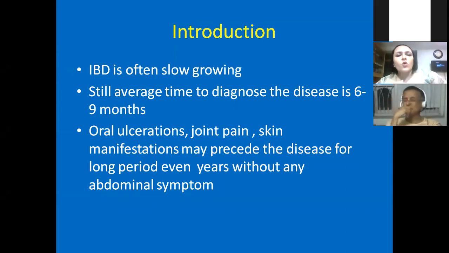So it's often slow growing. It's very, very slow growing, and it's often very difficult to suspect from the very beginning, because the first presentation of infectious colitis might be the first presentation of ulcerative colitis. So it's difficult to differentiate. That's why the average time to diagnose the disease is still 6 to 9 months. Oral ulceration, joint pain, skin manifestation, eye manifestation, all these can be present for a long period, even years, without any abdominal symptoms. So that's why people may not suspect the disease.